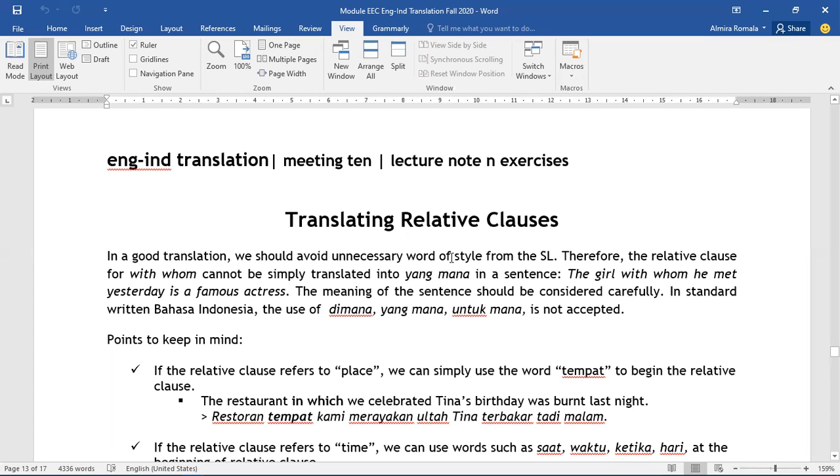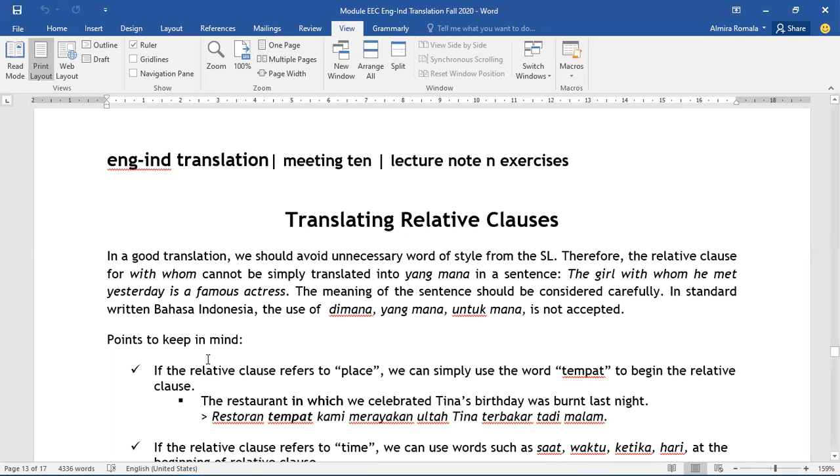So in relative clauses, we have 5W and 1H, right? For example, when we are talking about more information about a place, the noun is a location or a place. We can use where, but we cannot simply translate where into di mana. So how do we avoid this style, the use of the word mana?